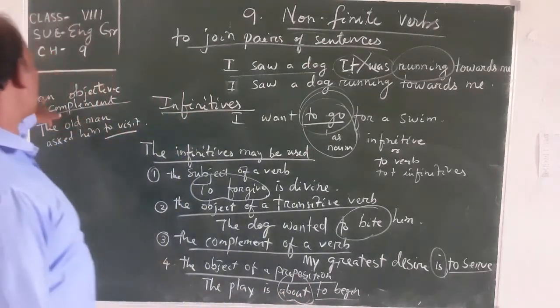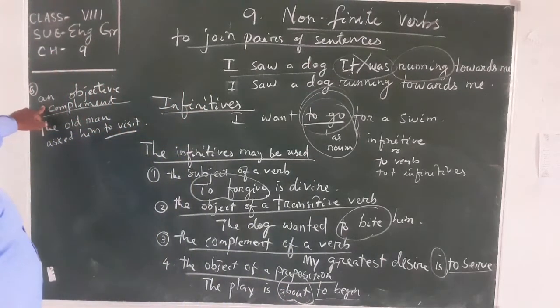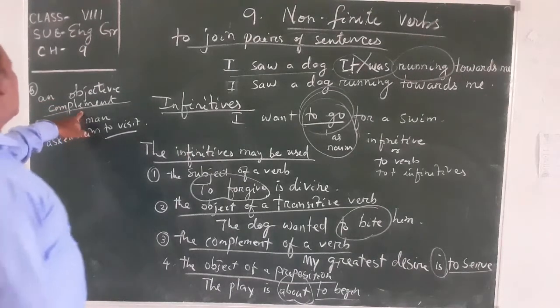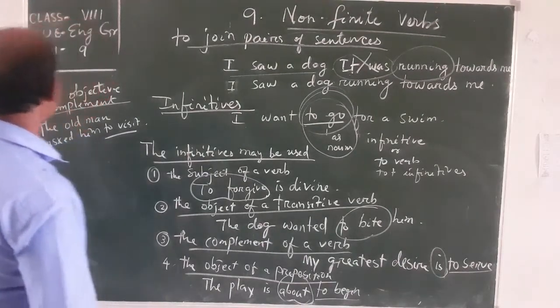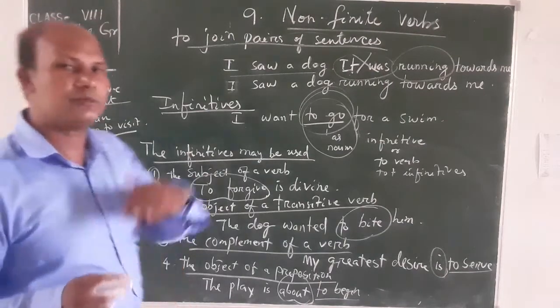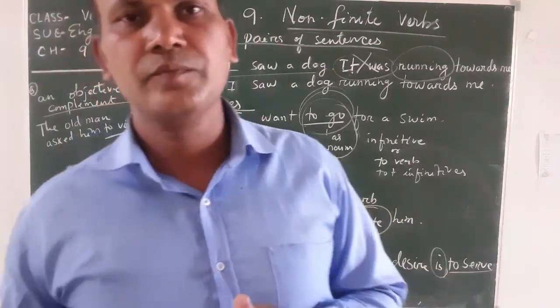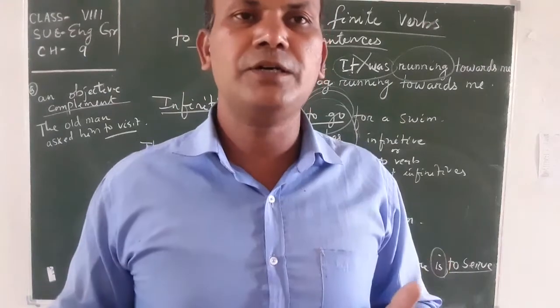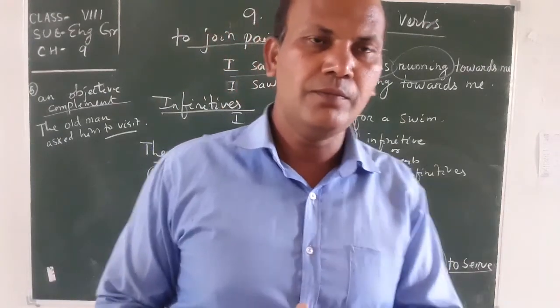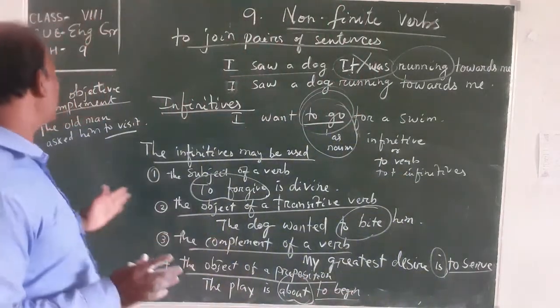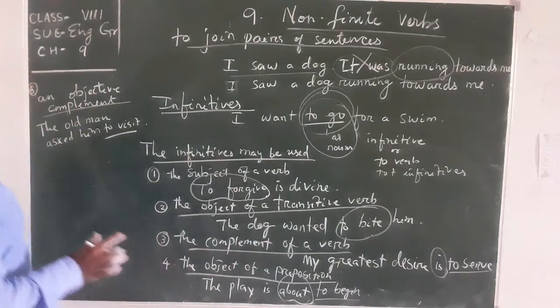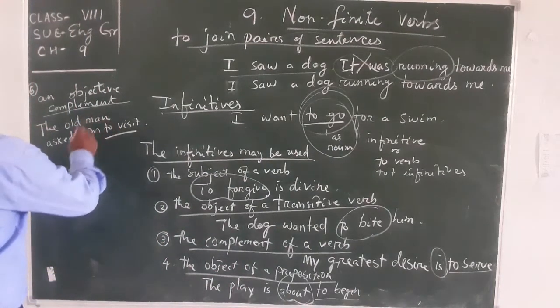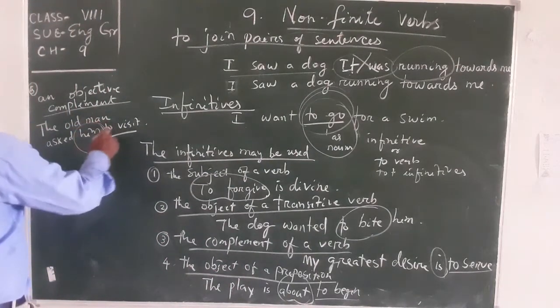Now the last point, an objective complement. Objective complement means, you know, a sentence has a subject part and an object part, and a transitive verb has the object. That's what a transitive verb is. You can see this sentence: the old man asked him to visit.